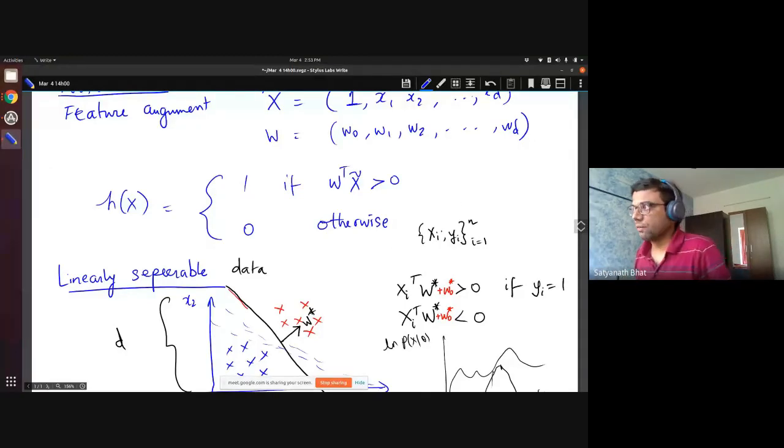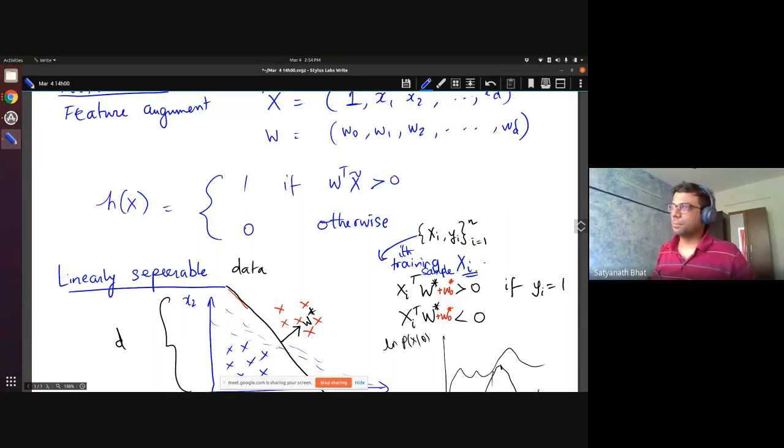Now what we are saying is each feature, whether it is augmented or not augmented, there will be some n training samples. These are your training samples. When we put something as a subscript, this is a training sample, the ith training sample. So this is what it means when I write i in the subscript.